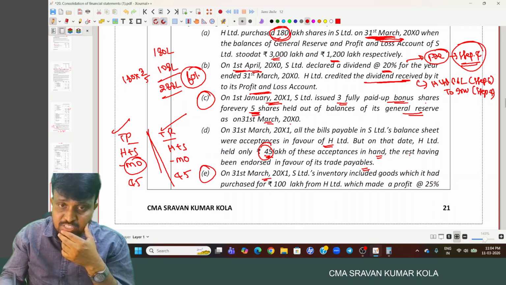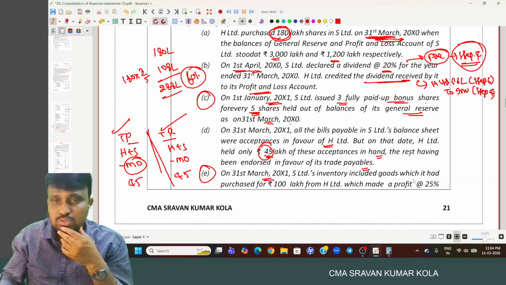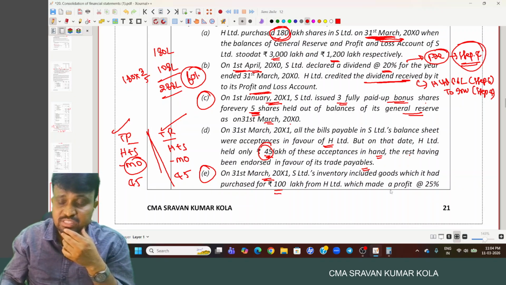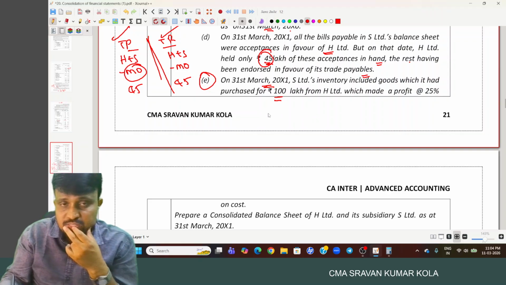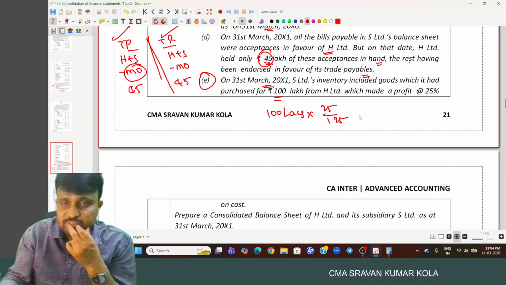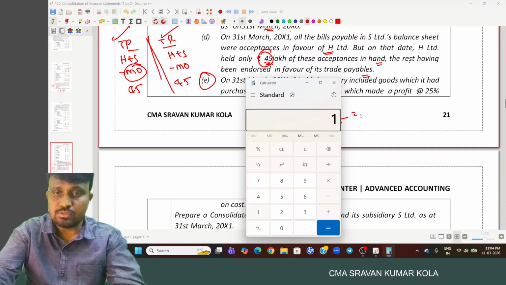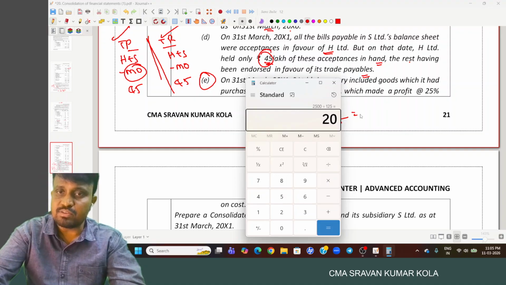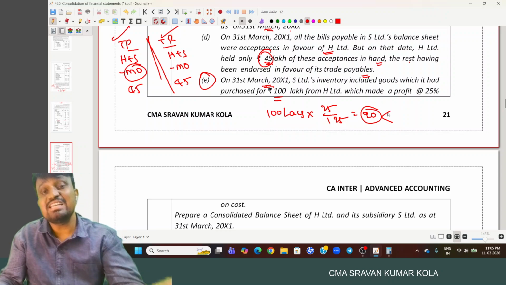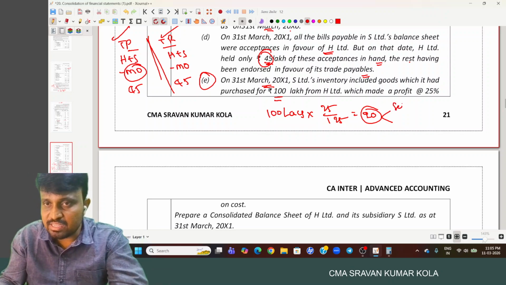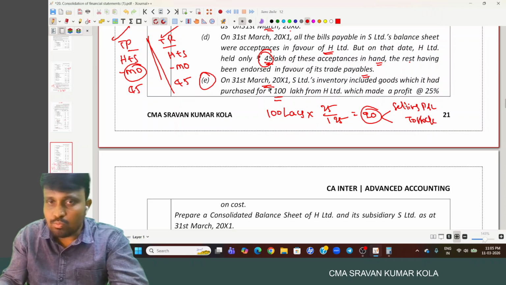And on 31st March X1, S Limited inventory include goods which it had purchased for 100 lakh from H Limited, which made a profit of 25% on cost. Out of the total goods, 100 lakhs they have, into 25 by 125, correct? So 100 into 25 by 125, nothing but what? 20 lakhs. 20 lakh is reduced from what? Selling company profit and loss account. What is the entry? Selling company profit and loss to the stock account. What is the selling company here? H Limited.